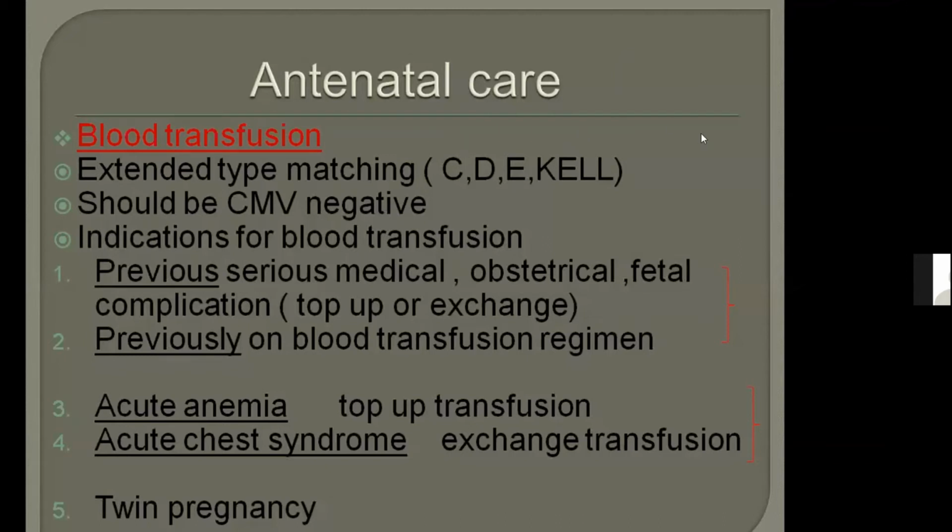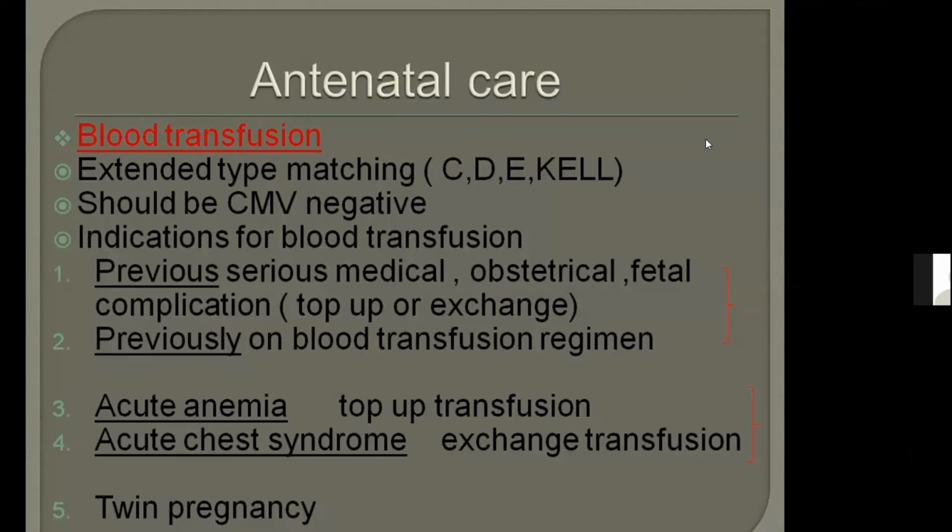Now, blood transfusion. Again, it is a very important topic, and you should know in thalassemia in what conditions you need blood transfusion, and in sickle cell, in what conditions to transfuse blood. So first of all, how to transfuse blood? The blood should be extended type matched in pregnancy, not only in sickle cell disease, but in all conditions in pregnancy, except in emergency conditions. If it is an elective transfusion, it should be extended type matching. It should be matched with C, D, E, and Kell. It should be cytomegalovirus negative.